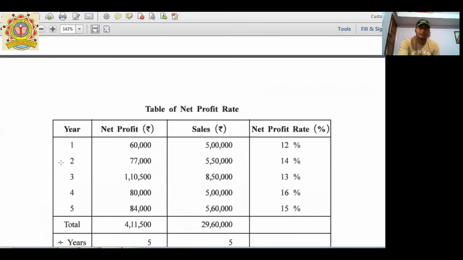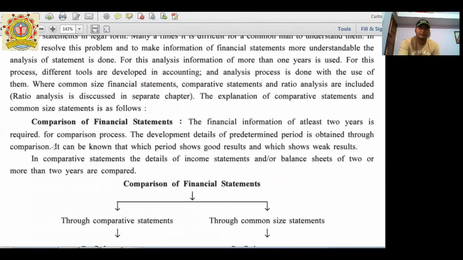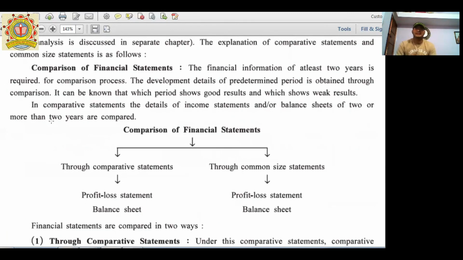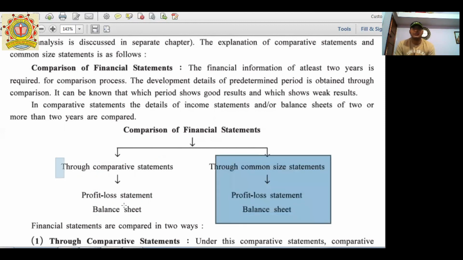Now I'm going to start tools of analysis of financial statements. Here is the first tool, called comparison of financial statements. Comparison of financial statements means comparative statements for the profit and loss account and balance sheet, as well as common size statements for the profit and loss account and balance sheet. But common size statements have been removed from your syllabus due to this panic situation. So for exam purposes, we have to study the comparative statements only.